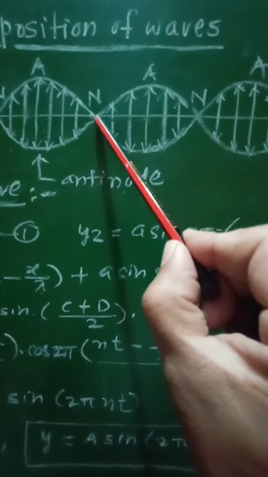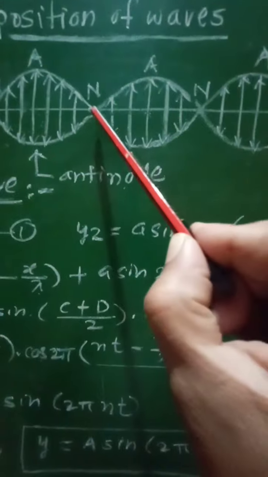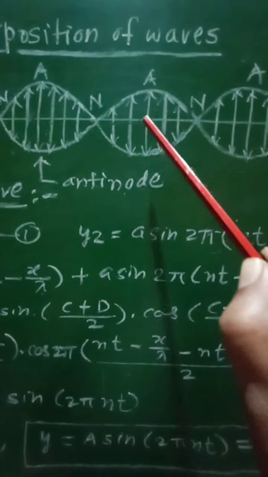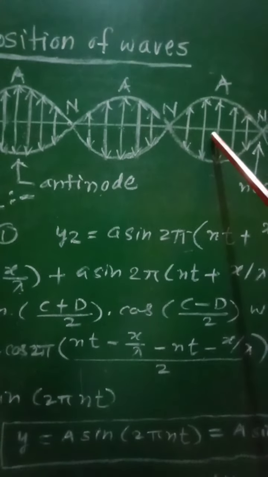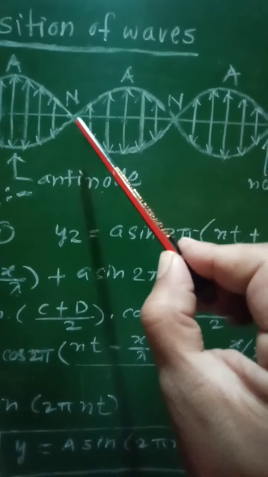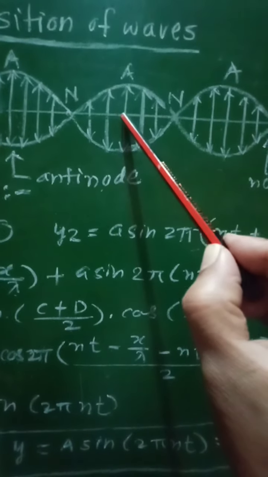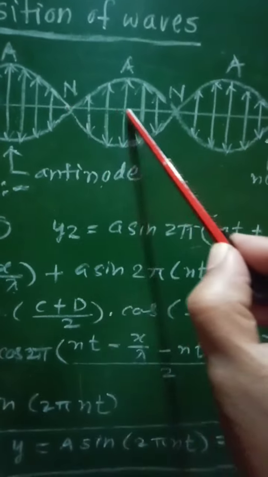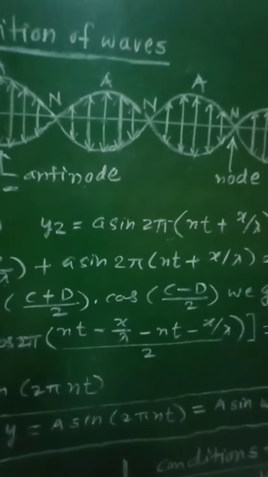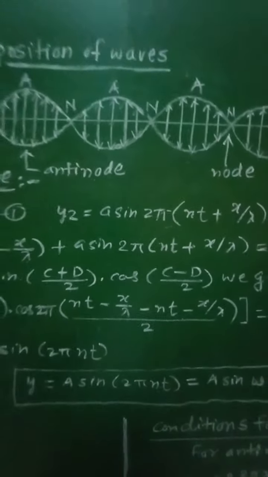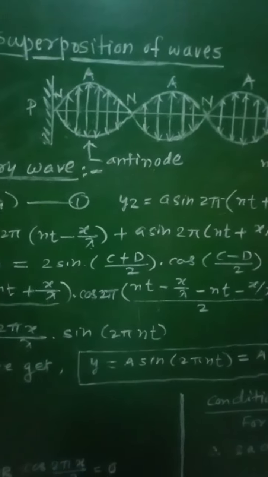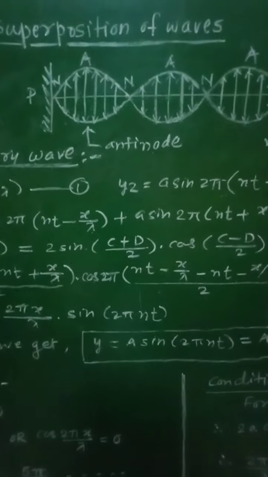So the distance between two successive nodes or antinodes will be equal to λ/2, and the distance between a node and an adjacent antinode will be equal to λ/4. So this is regarding the formation of stationary waves.